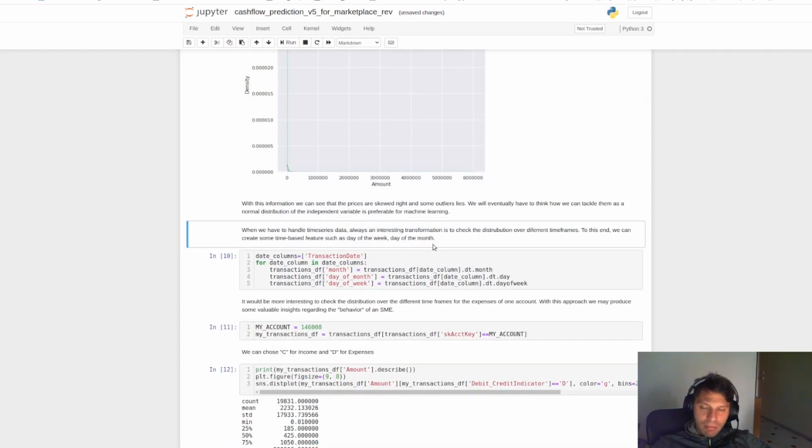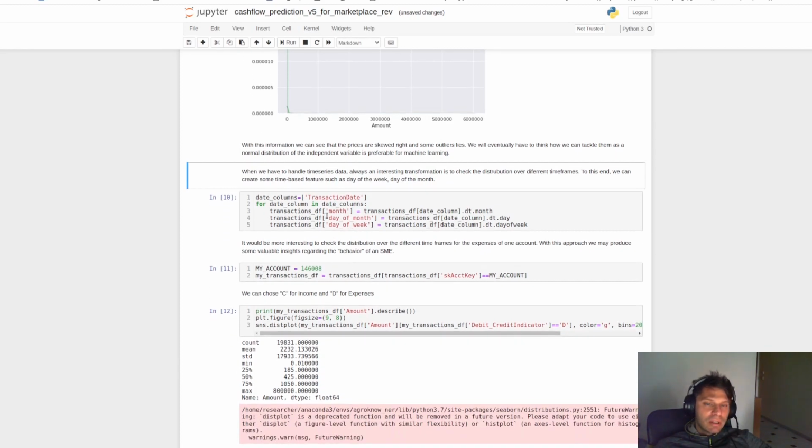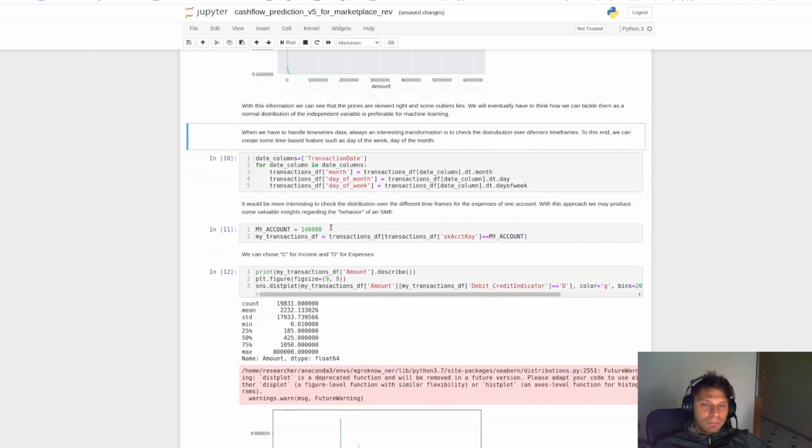Also, we will have some other transformations that are quite common when we have to do with data. So we will create 3 new features: the month, the day of the month, and the day of the week of each transaction.